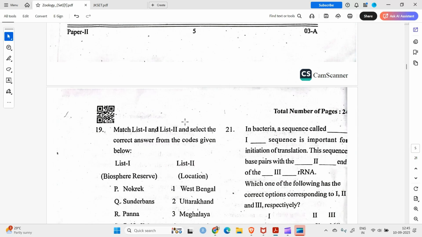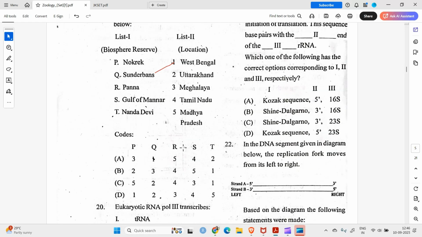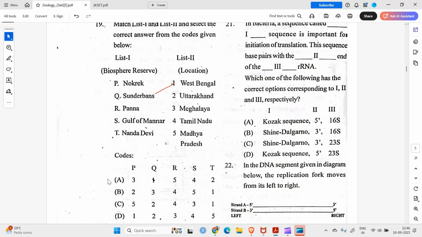Question number 19. Match list 1 and list 2 and select the correct answer from the codes given below. Okay, so Nokrek is present in, I'm not sure. Sundarbans in West Bengal, yes. So Q1, I think I got the answer. Q1, yes. So A is the correct answer here.